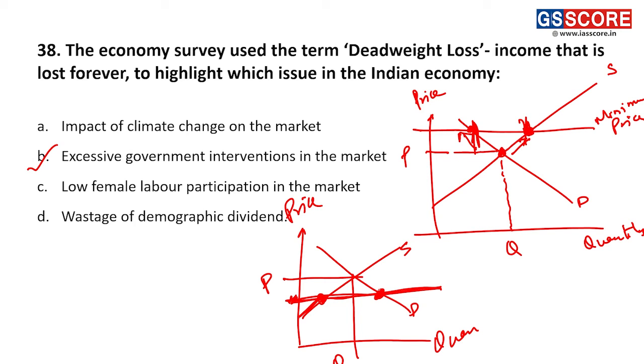Now again, there is a bigger problem because more people are creating demand and the product is not available in the economy. Again, there will be a loss of efficiency, significant loss of output and efficiency. These are the losses called deadweight loss. This is a very rough idea of what deadweight loss is. So government intervention should be very limited and it should not be very strict and absolute. So this is what the option is.